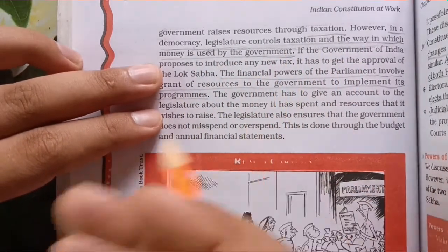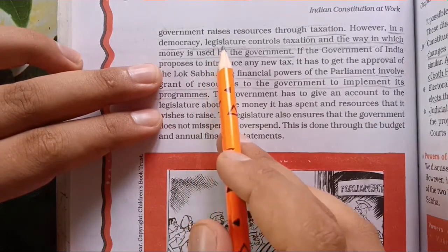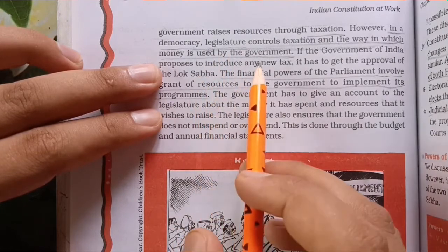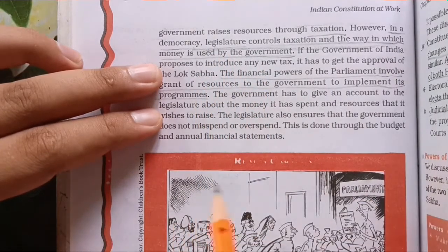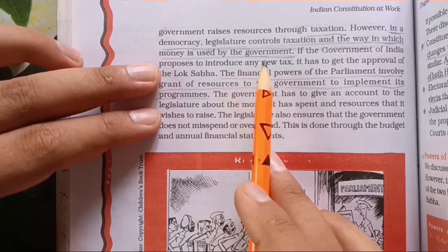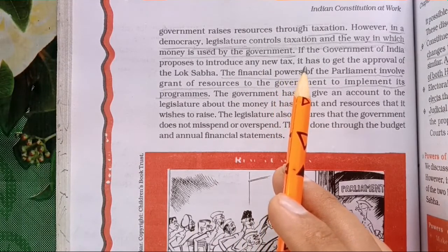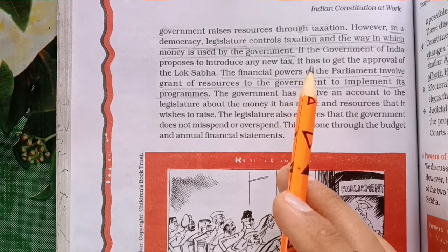So here the whole control on the money or the finance is of the legislature, and it approves the money to the government and also suggests how this money is to be used. It means the government is accountable to the legislature for different plans, policies, and where they are going to spend the money.